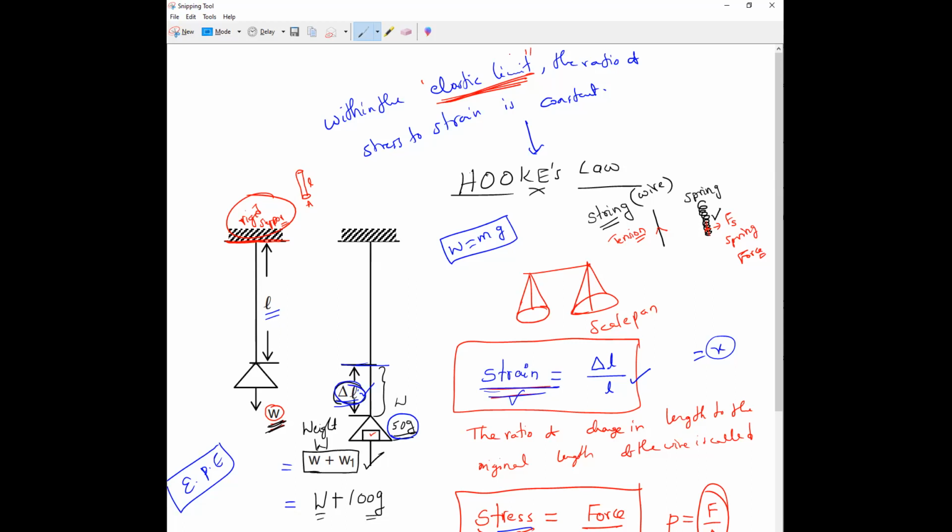So that is what is called Hooke's law. Within the elastic limit, the ratio of stress to strain always remains constant. Clear, everybody? Now, according to that, respond everybody: stress and strain, are both directly proportional or inversely proportional to each other? Yes, directly proportional to each other.